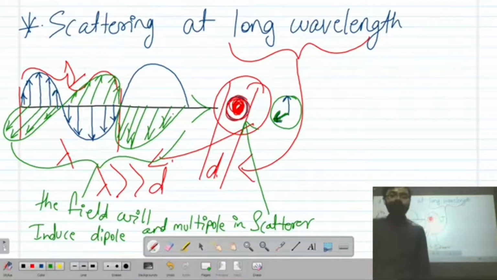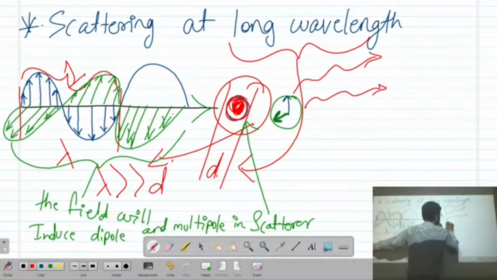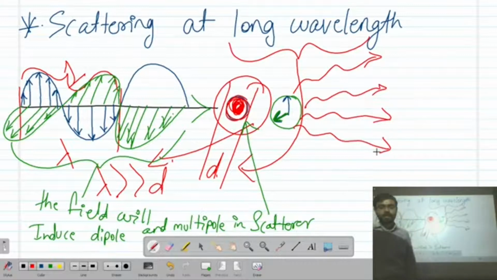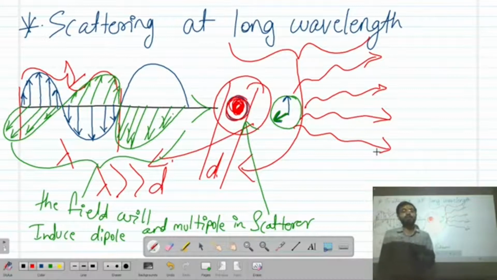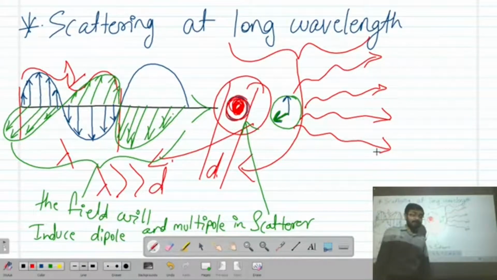It will induce electric and magnetic fields inside the scatterer, and after inducing, it will radiate in different directions, at different angles, with different power per unit solid angle. That we'll see later while deriving the theory. So this is all about scattering at longer wavelength.